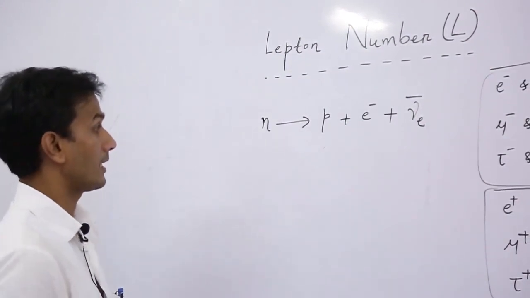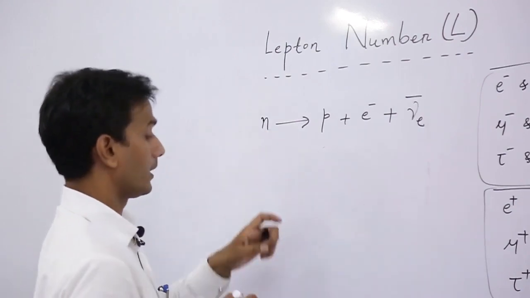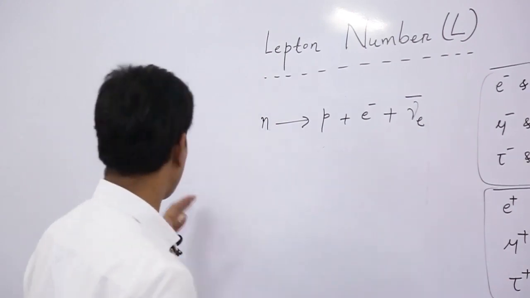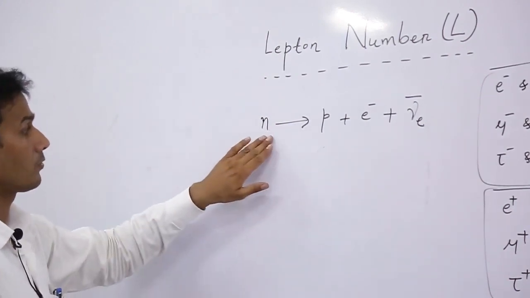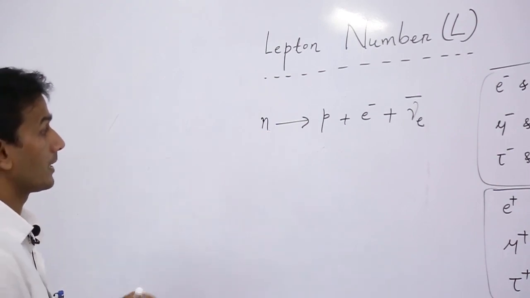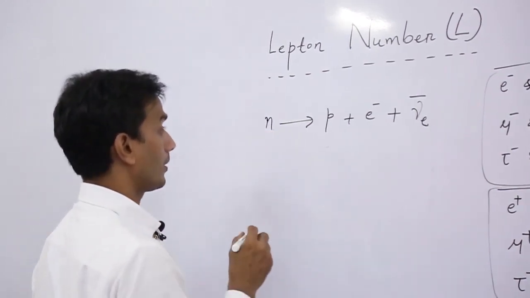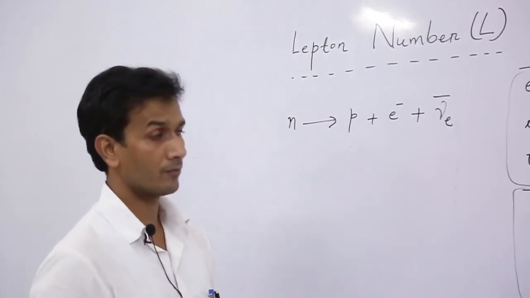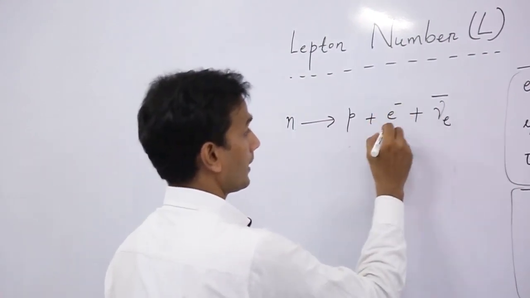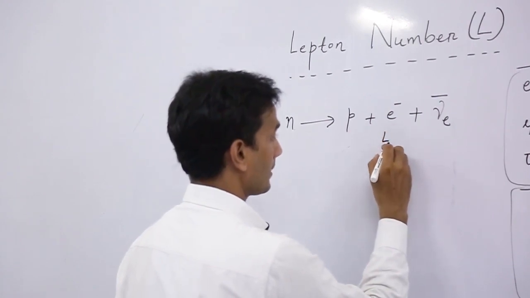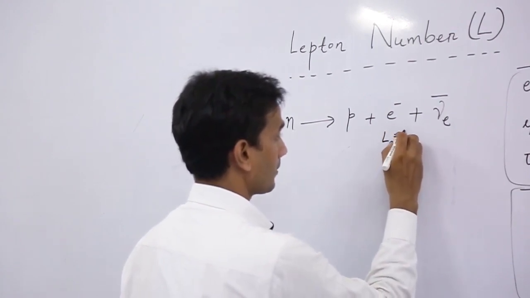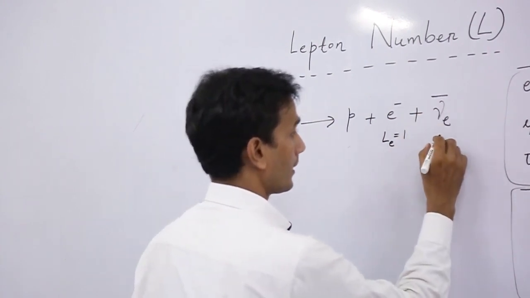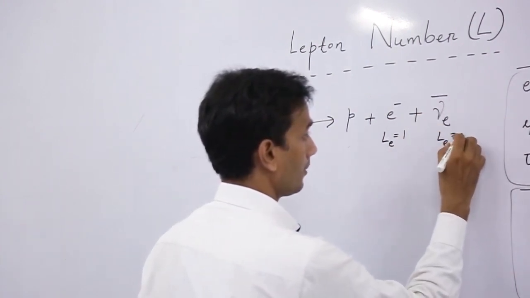Here we can see that neutron is not a lepton, because neutron is a baryon. We have already discussed this. Neutron is a baryon, so its lepton number is 0. Similarly, proton is a baryon, so its lepton number is 0. So here for electron we can write Le is equal to +1, and for electron antineutrino Le is equal to -1.